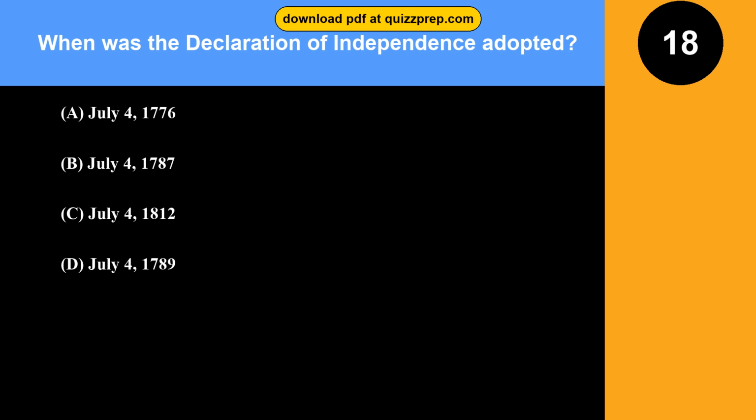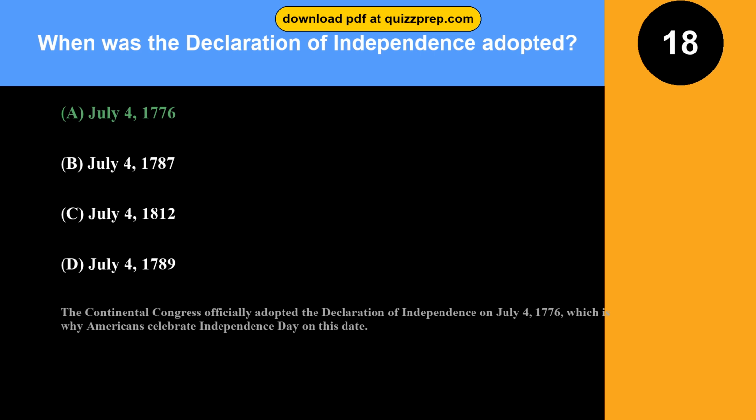Question 18. When was the Declaration of Independence adopted? Option A. July 4, 1776. Option B. July 4, 1787. Option C. July 4, 1812. Option D. July 4, 1789. The correct answer is option A. July 4, 1776. The Continental Congress officially adopted the Declaration of Independence on July 4, 1776, which is why Americans celebrate Independence Day on this date.